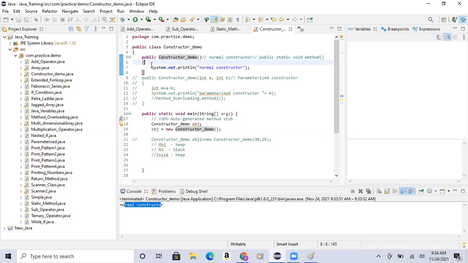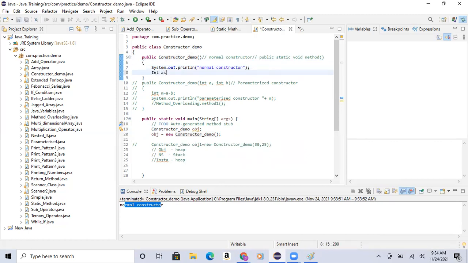Whatever steps I told you, the constructor helps to initialize these variables, as the constructor is called first. So if I want to initialize any variables, I can do the initialization over here. I want to initialize variables: int var1, int var2, int var3.